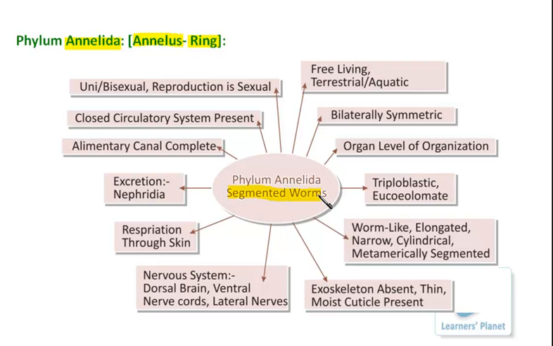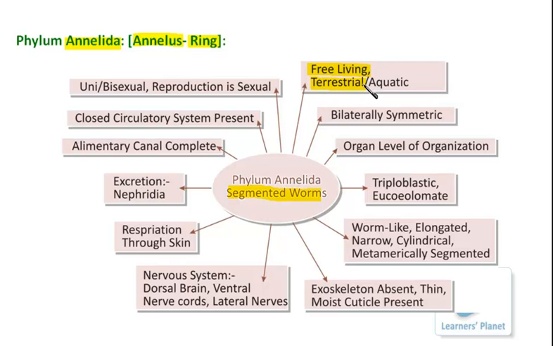The body is arranged in the form of different segments. About this group, I must say that these organisms are free living, which means they are independent organisms, and they are found in different habitats. The habitat, of course, varies, right?